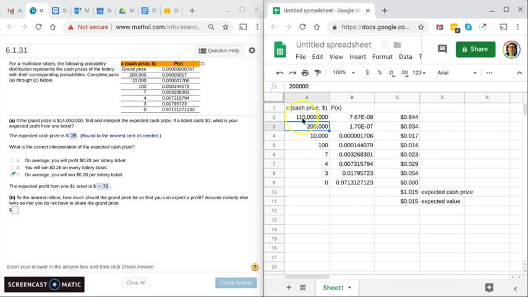Let's try 105 million. Slightly negative there. So I'm going to go between 105 and 110. Let's do 107. Ooh, almost there. Let's try 108 for the grand prize.